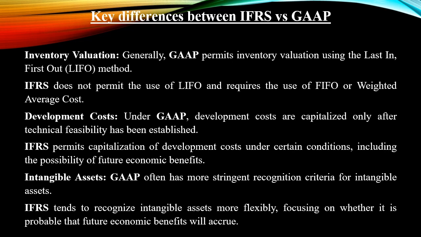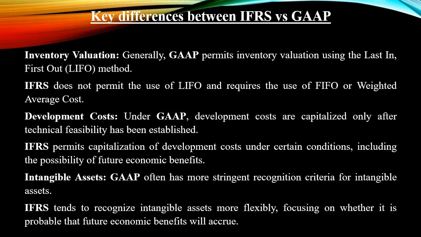Key differences between IFRS versus GAAP. Inventory valuation. Generally, GAAP permits inventory valuation using the last in, first out, LIFO, method. IFRS does not permit the use of LIFO and requires the use of FIFO or weighted average cost. Development costs. Under GAAP, development costs are capitalized only after technical feasibility has been established. IFRS permits capitalization of development costs under certain conditions, including the possibility of future economic benefits.